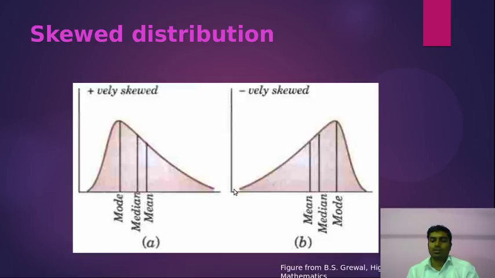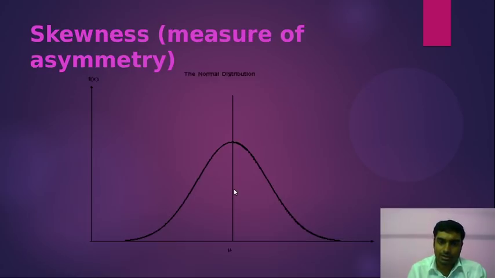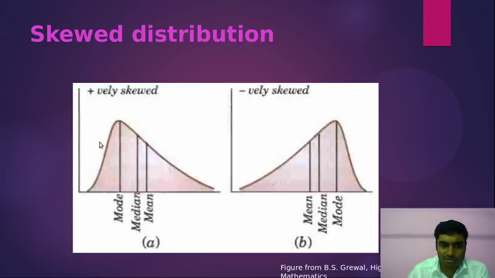So the first one is symmetric. The last curve is the symmetric distribution, the normal curve or bell-shaped curve. Now this is positively skewed if the tail of the distribution is towards the positive x-axis, and if the tail is towards the negative of the distribution, then it is known as negatively skewed. Now I have plotted the mode, median and mean also, right?